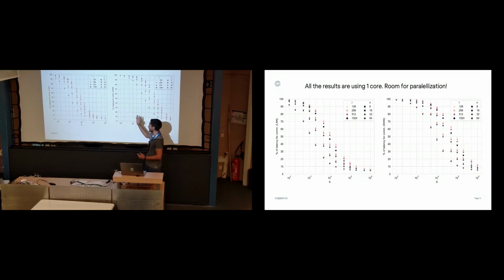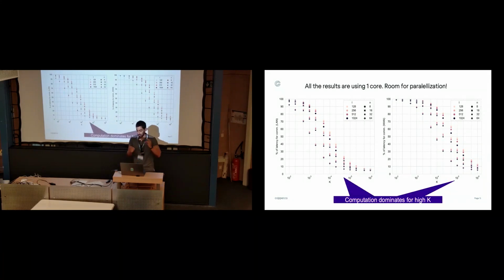Here, you see the percentage of the overall latency that is required for communication. After we reach around 10,000 or a bit more vectors in the database, the computation would dominate. And that means if we were to use GPUs or just multi-cores, we would certainly improve on the overall latency.